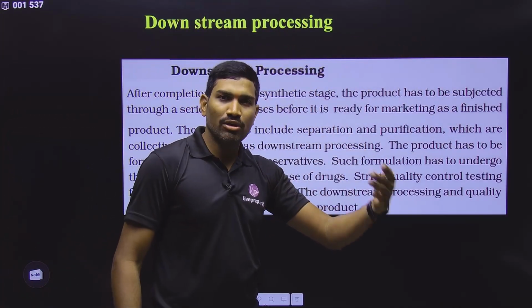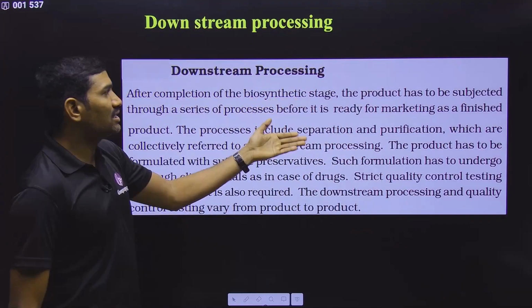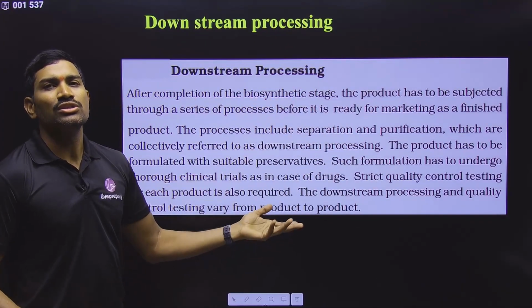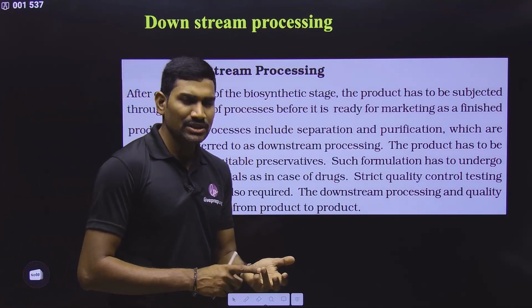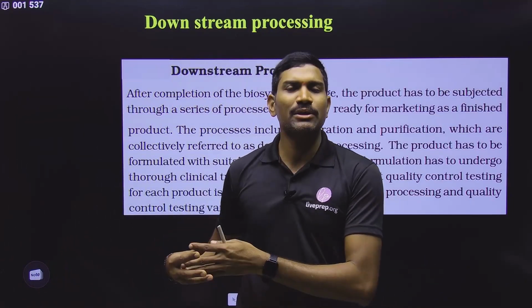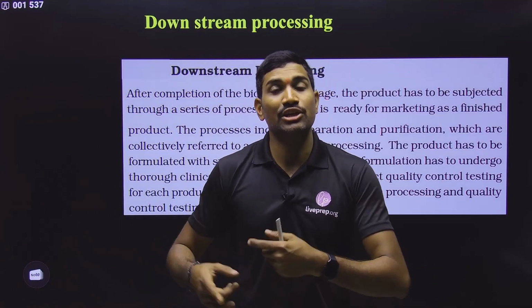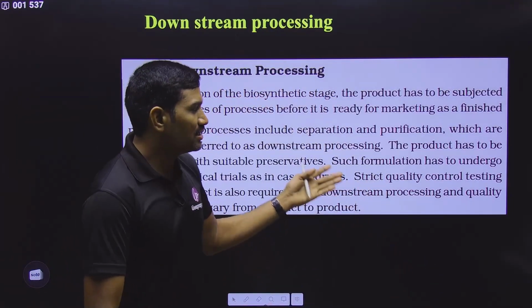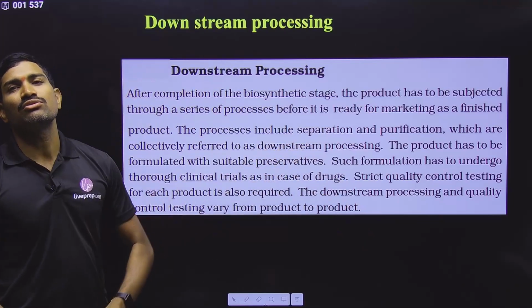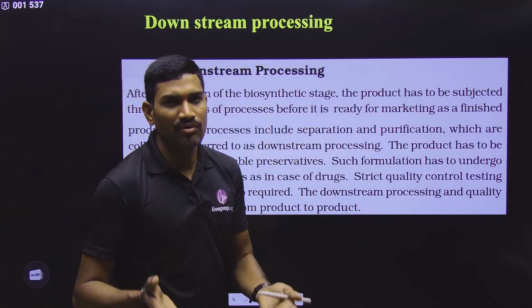After the production of the recombinant protein, whatever we are doing will come under downstream processing. So in downstream processing, what are the simple things? First we need to isolate the particular product from the remaining contents, and then purify it. All these things come under downstream processing, again based on the type of material.